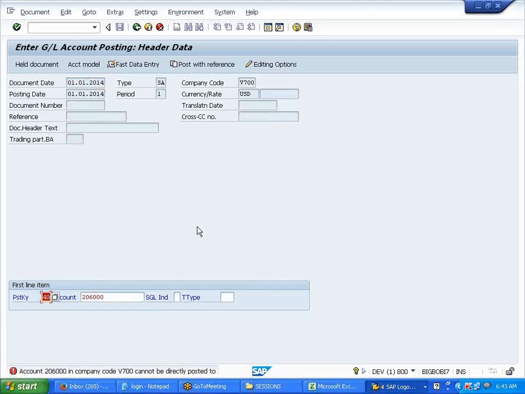It will not allow you to post. Even if it's a special GL, it will not allow me to post. So there are two ways of posting it: either you reset the reconciliation account, or keeping the reconciliation account you can also post. Two ways you can do it.